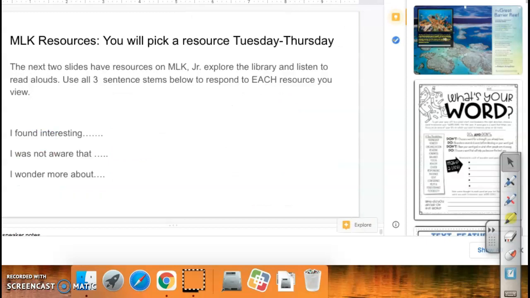Then the resources. This will be completed each day. You will use the next 2 slides for the resources, and you will answer with these 3 question stems. I found interesting, and then include what you found interesting about what you watched or read. I was not aware that, and then tell me something new that you learned. I wonder more about, and tell me something that maybe you still have questions on. You will do this for each MLK activity.